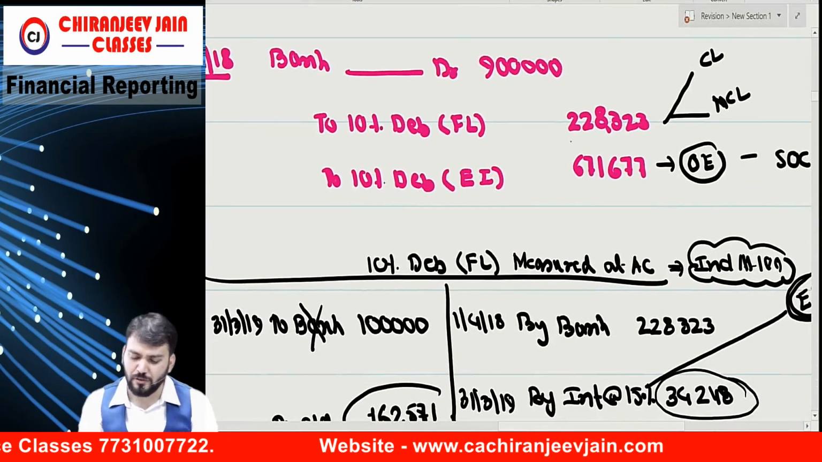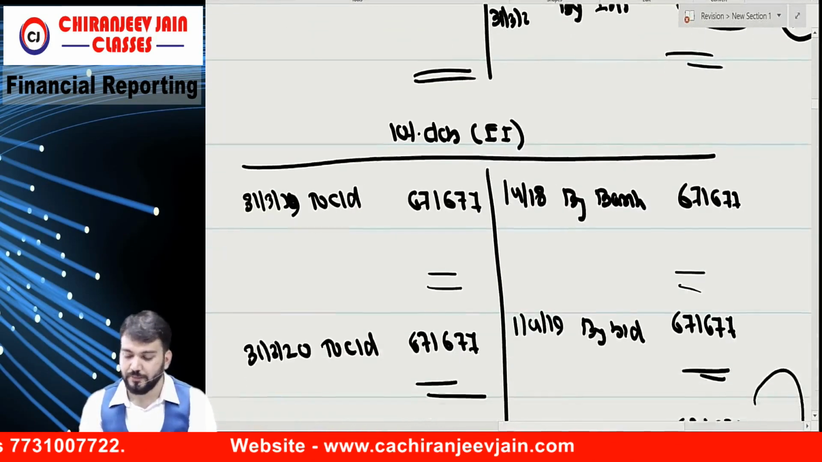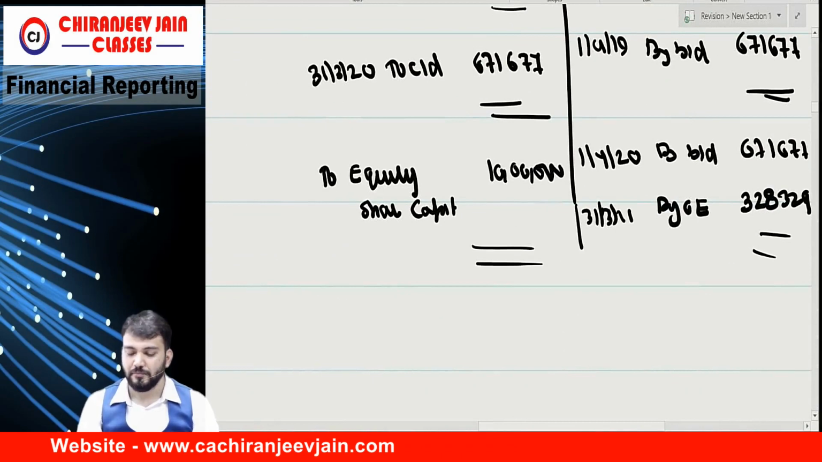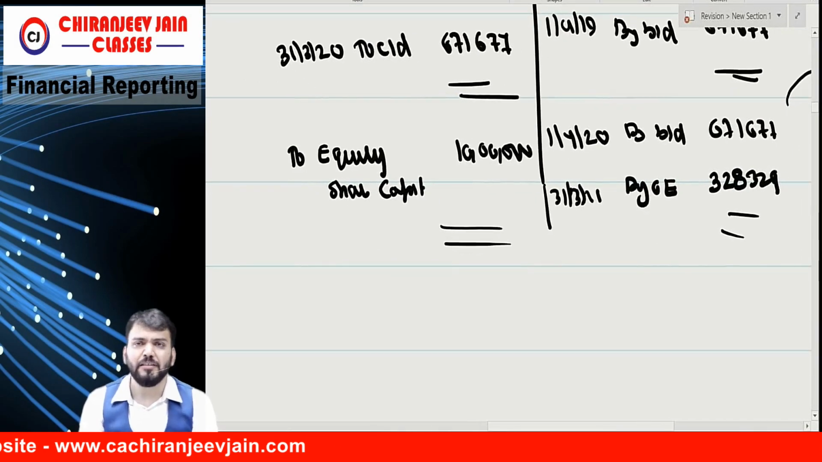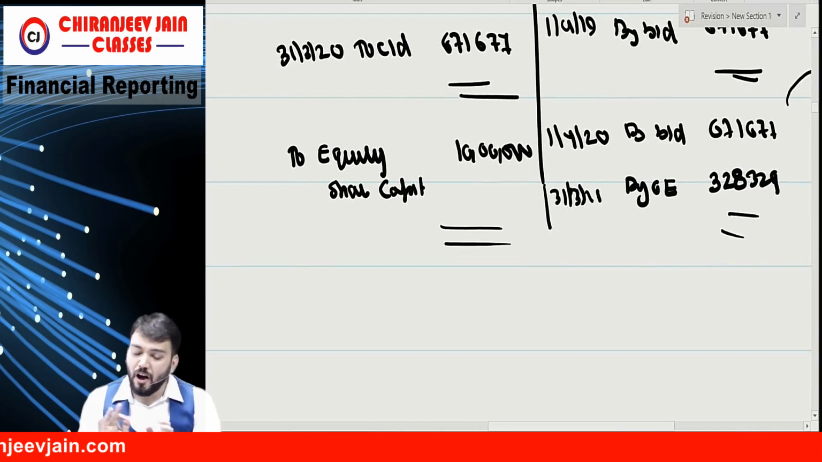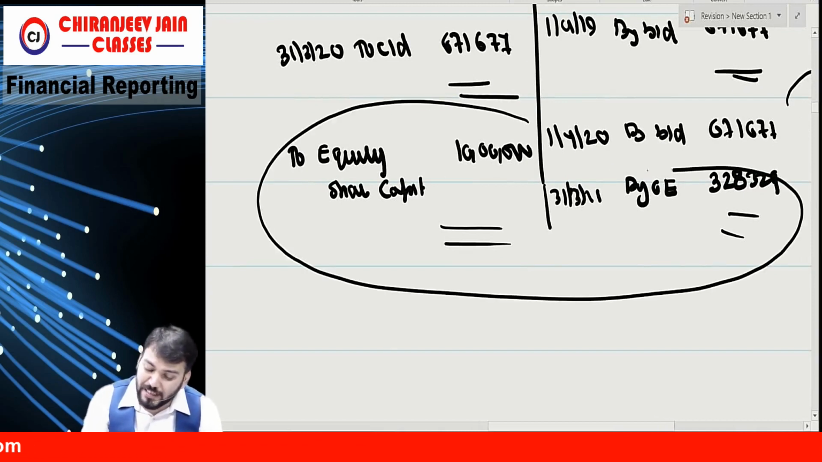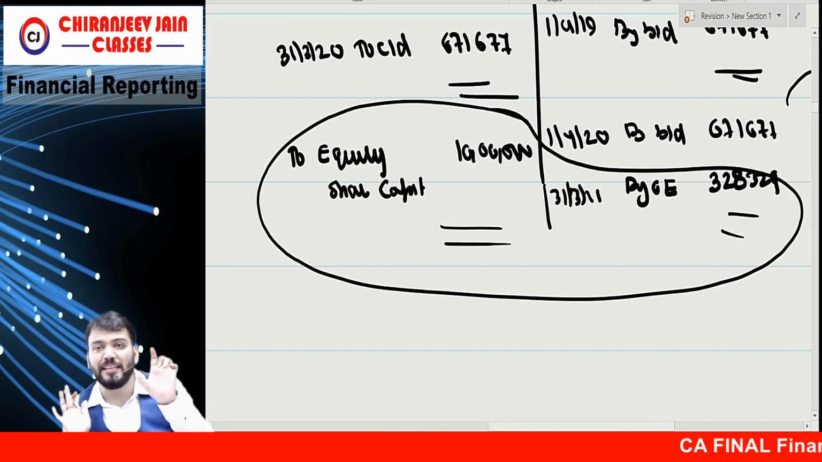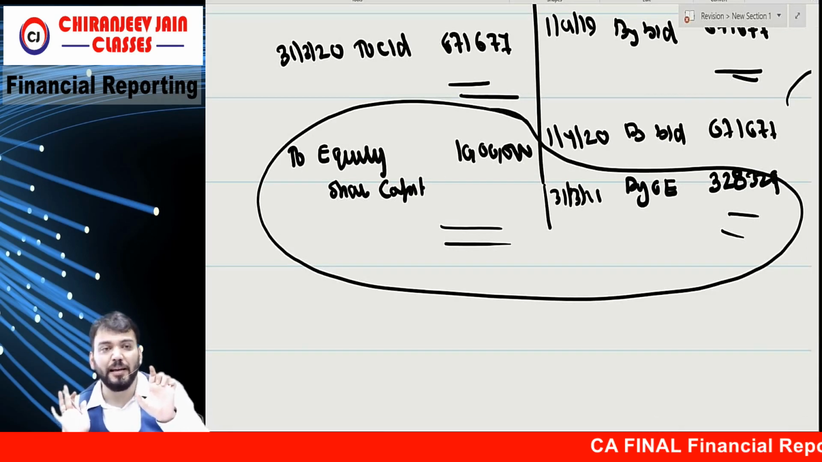So this is 2 lakh. Okay, correct. 3 lakh 28,329. This is other equity. Means this is only because of what? Companies Act. However, you can see the equity remains same. Total equity will remain same.